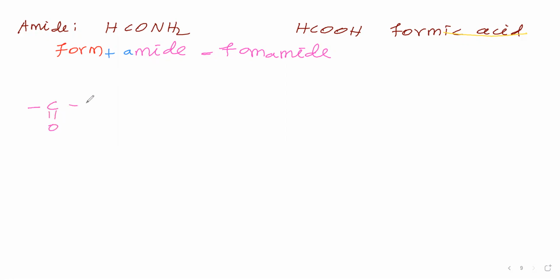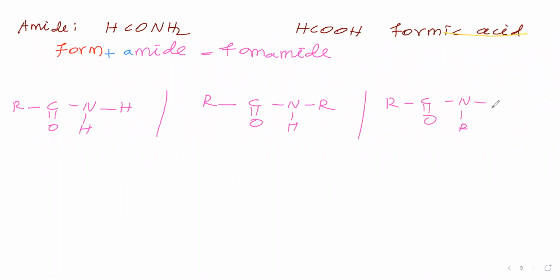CONH2 is amide. CONH is also amide. CON is also amide. All these are amides.